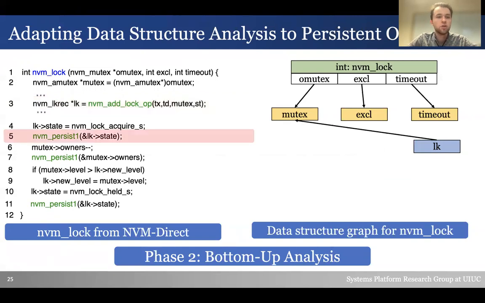We then use the NVM persist function call and see that it does not allocate any objects. Therefore, it will not add any nodes here. So this will be what the graph looks like at the end of phase 2.